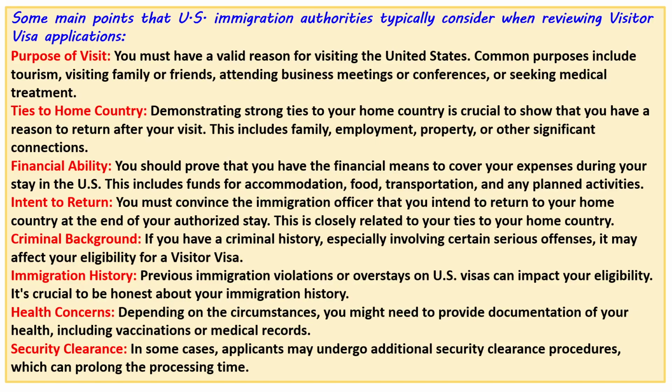Criminal background: if you have a criminal history, especially involving certain serious offenses, it may affect your eligibility for a visitor visa. Immigration history: previous immigration violations or overstays on U.S. visas can impact your eligibility. It's crucial to be honest about your immigration history. Health concerns: depending on the circumstances, you might need to provide documentation of your health, including vaccinations or medical records. Security clearance: in some cases, applicants may undergo additional security clearance procedures, which can prolong the processing time.